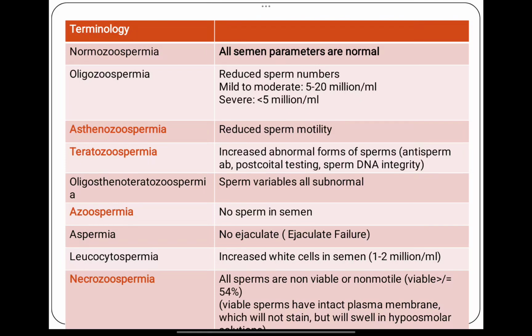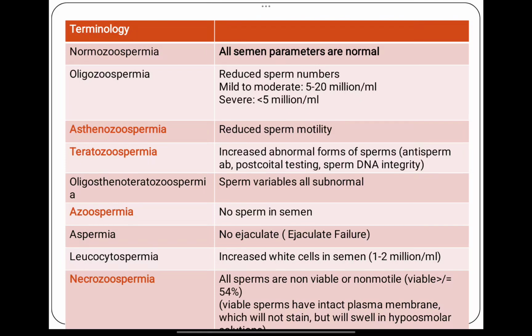And oligozoospermia: oligo means less, so if the sperm number is less or reduced, it is known as oligozoospermia. The normal is more than 16 million per ml. But if the level is 5 to 15 million per ml, it is mild to moderate. And if the count is less than 5 million per ml, it is severe oligozoospermia.